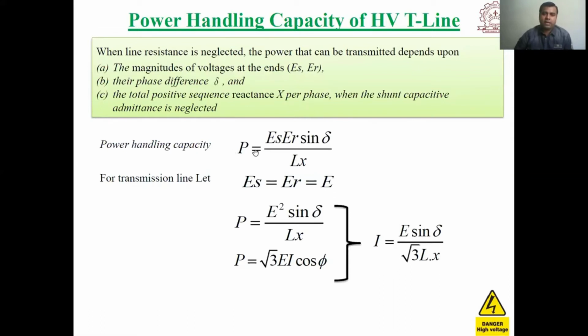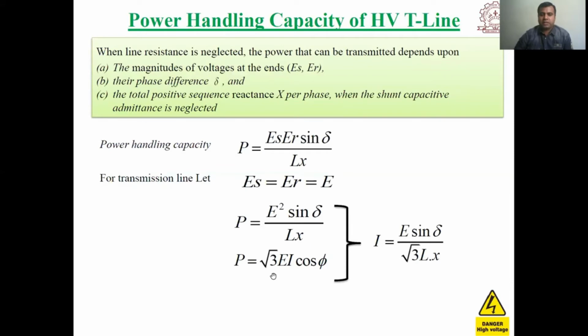So we know that power handling capacity is equal to ES ER sine delta upon Lx. For the transmission line, for finding the steady state power, that is how much power will be handled, we are assuming that the sending end voltage is equal to the receiving end voltage, equal to the voltage E. So we can write the power handling capacity as E square sine delta upon Lx, where power is equal to root 3 EI cos phi.